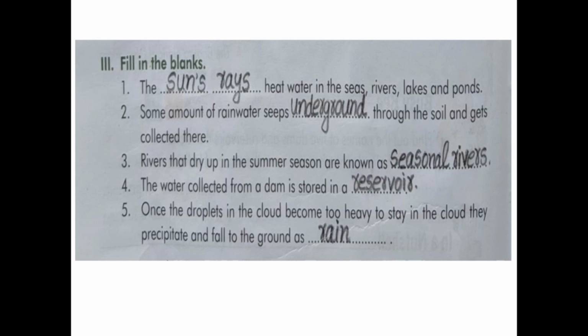Rivers that dry up in the summer season are known as dash. Answer is seasonal rivers. Number 4. The water collected from a dam is stored in a dash. Answer is reservoir. Number 5. Once the droplets in the cloud become too heavy to stay in the cloud, they precipitate and fall to the ground as dash. Answer is rain.